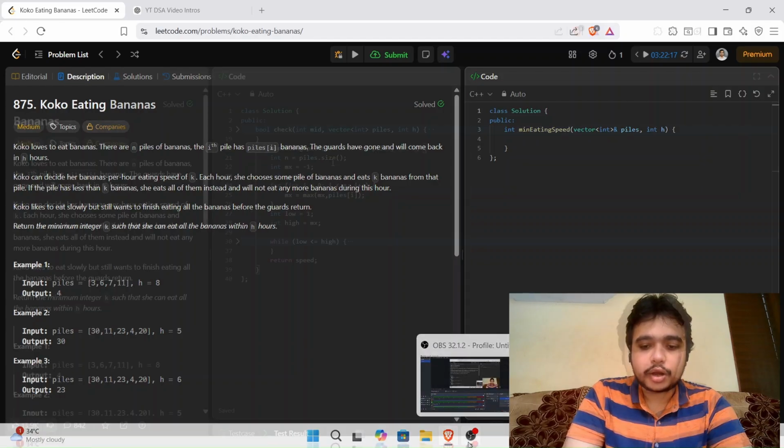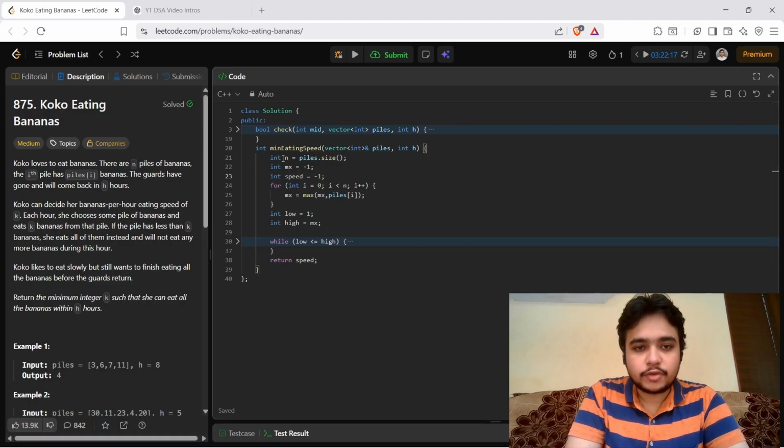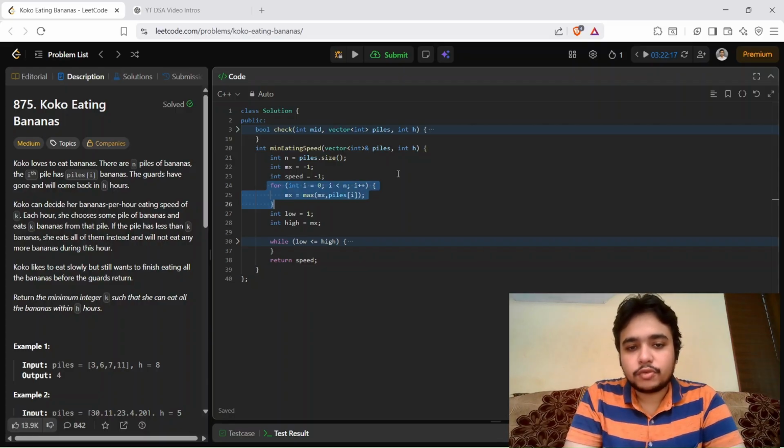So let's start coding it. Here, we will first create an integer n, which is the size of the piles array. Then we create a maximum. As we discussed in the previous approach, we will create a range from 1 to the maximum element. So first we find the maximum element in the whole array by iterating through it, and the time complexity for this will be O(n). Then we create the range with low equals 1 and high equals maximum. The low and high describe the lowest and the highest element in that range.